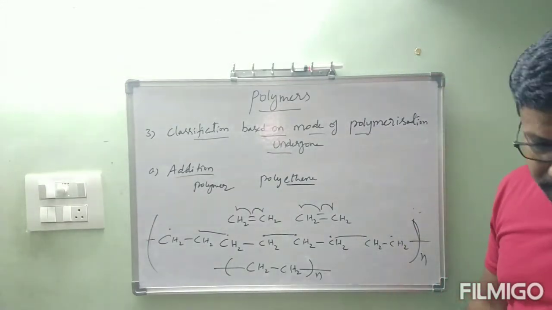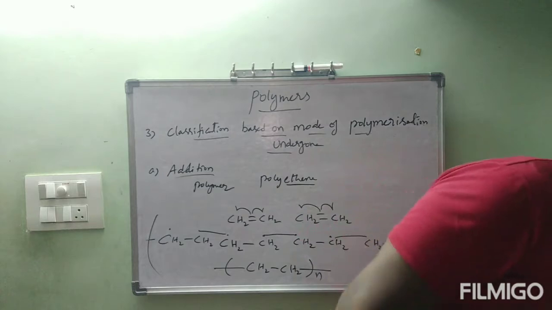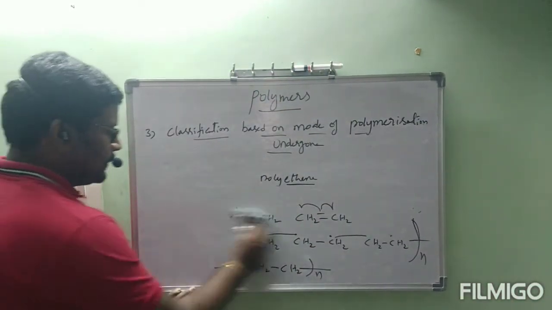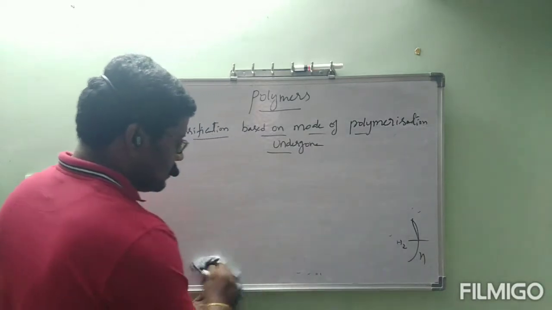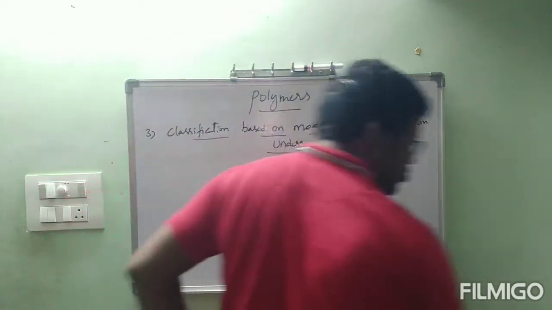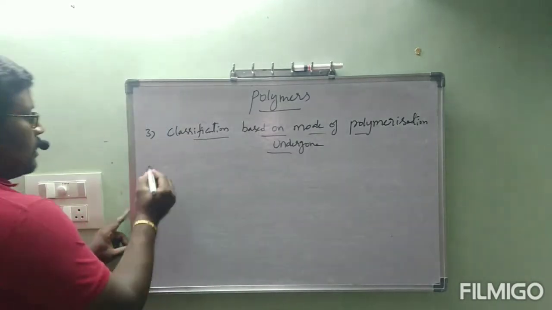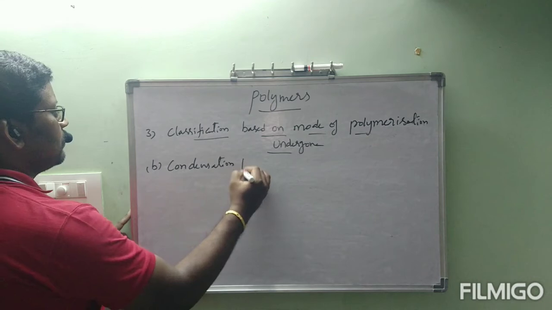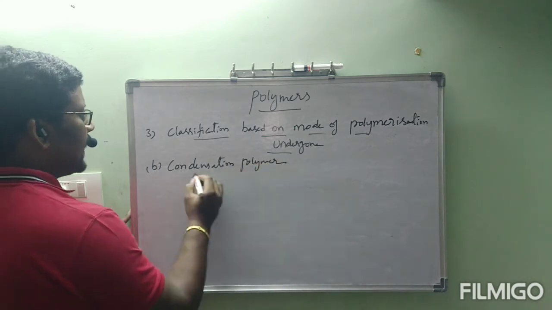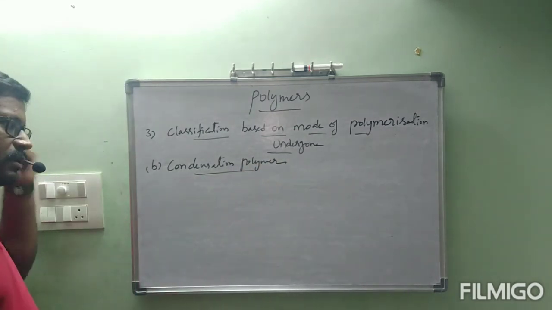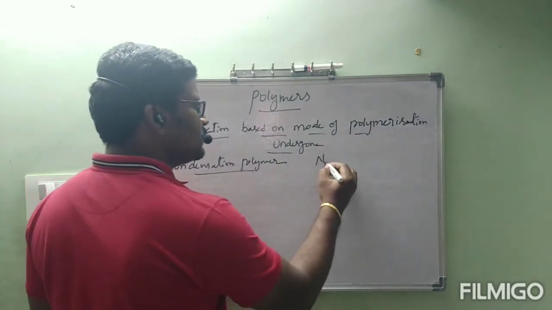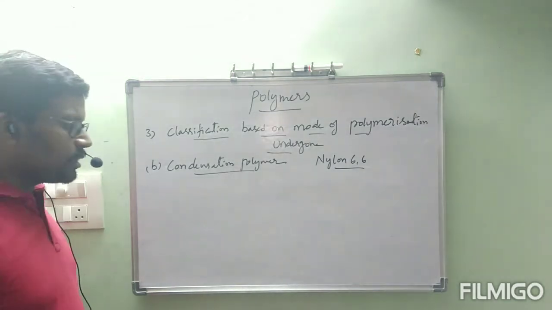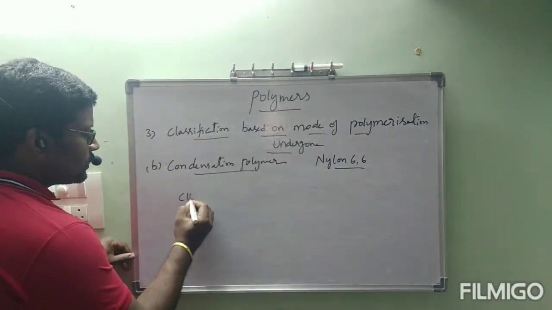Now we will go through the next one, B, that is condensation polymer. Coming under this condensation polymer, one example is nylon 6,6. In nylon 6,6, monomers are CH2,